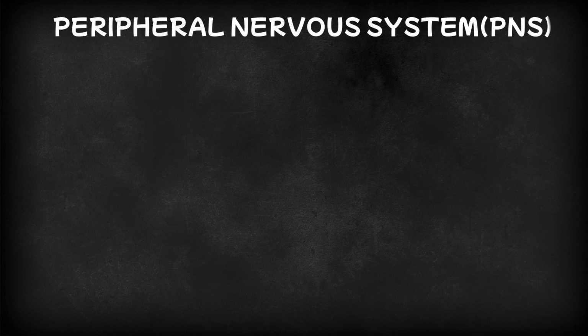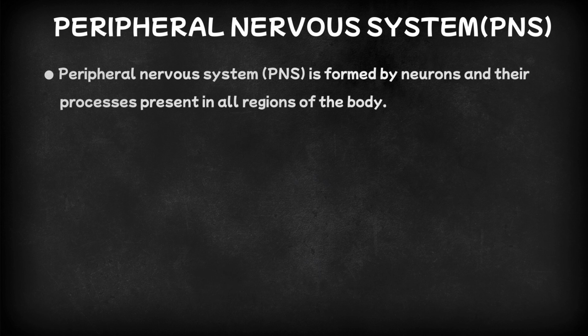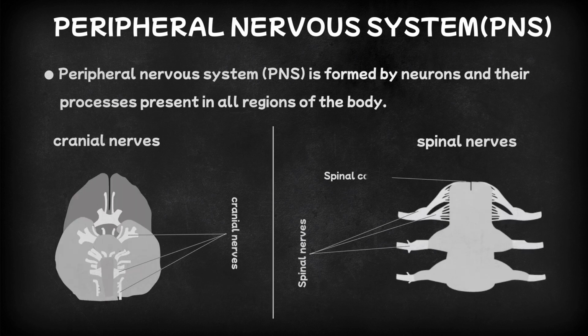Peripheral nervous system. Peripheral nervous system, PNS, is formed by neurons and their processes present in all regions of the body. It consists of cranial nerves arising from brain and spinal nerves arising from the spinal cord. A more extensive examination of cranial nerves, spinal nerves, and their associated nerve plexuses will be conducted in subsequent discussions.